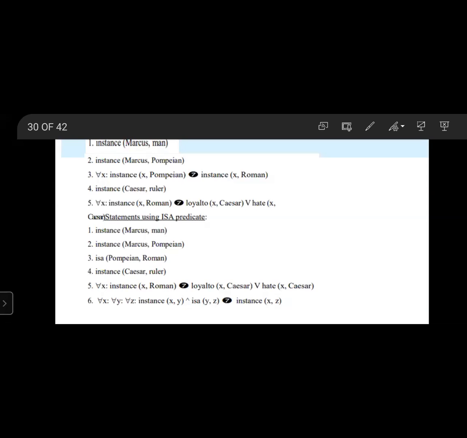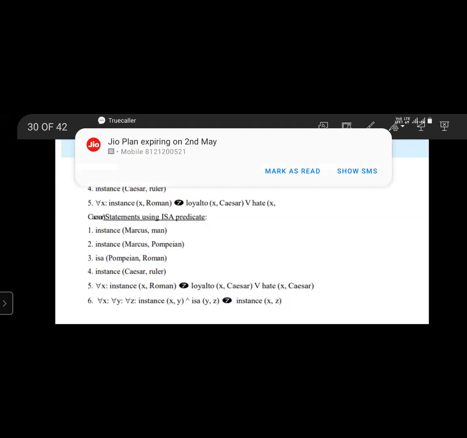And next statement using isa predicate. Instance of Marcus, man. Instance of Marcus, Pompeian. Pompeian isa Roman.